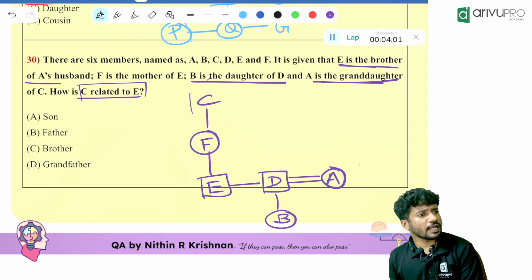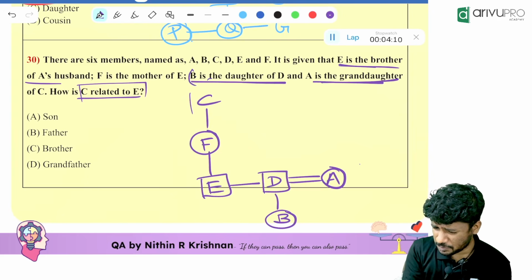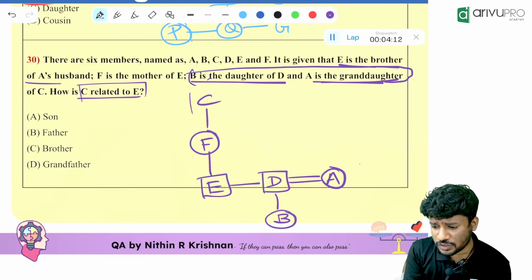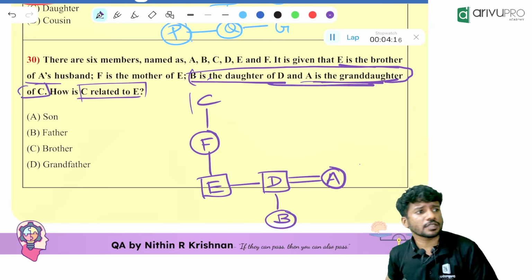Will you go for grandfather? B is the daughter of D and A. B is the daughter of D and A. Okay. And is the granddaughter of C. Is there any spelling mistake? What do you guys think of this line? Is there something wrong over there? Can you tell?